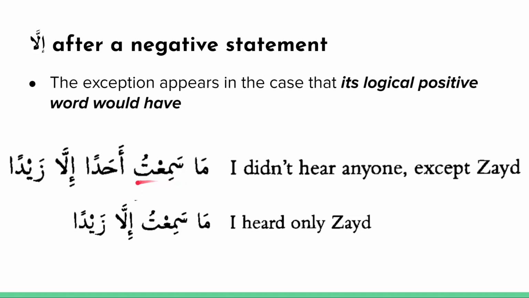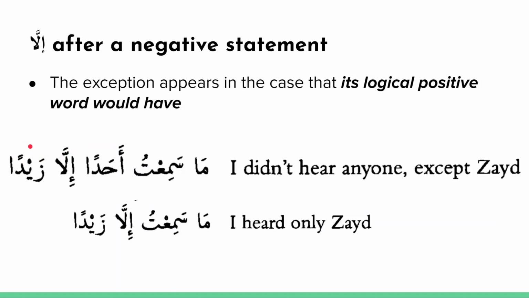Okay, let's take a look at a different example just to understand what else could happen. You can have ma sami'atu ahadan illa zaydan. I did not hear one. Okay, so here sami'atu ahadan means I heard someone. Ma sami'atu ahadan, I did not hear anyone. Except for Zayd, illa zaydan. Here, the illa is modifying the object of the sentence. I didn't hear anyone except for Zayd. Okay, so because Zaydan is corresponding to this ahadan, which is the object of the sentence, Zayd also appears in the mansub case.